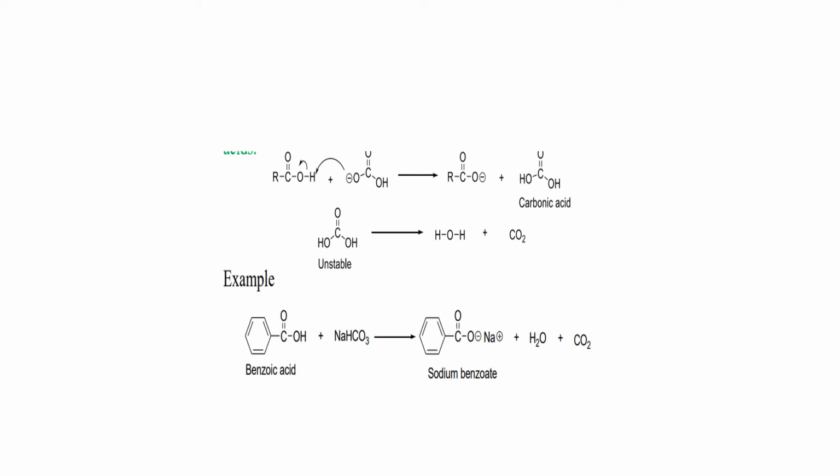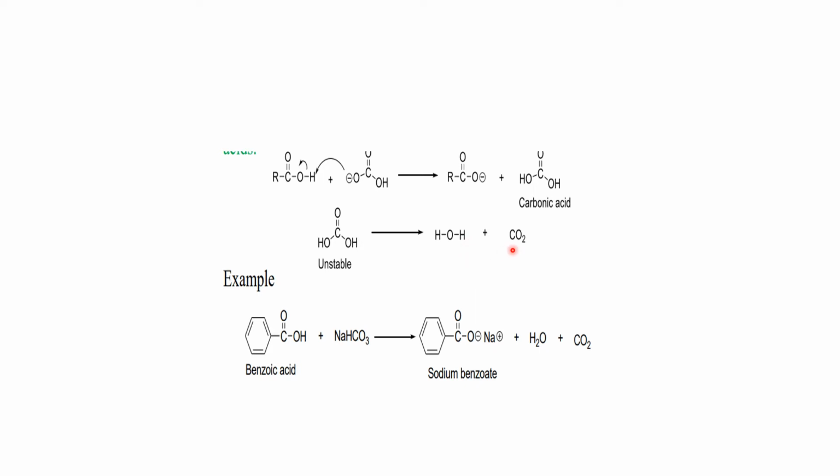Here, students, are the reactions which explain the previous points. These two reactants, when they react with each other, form carbonic acid. Now, this carbonic acid, which is unstable, is responsible for the production of water plus carbon dioxide.